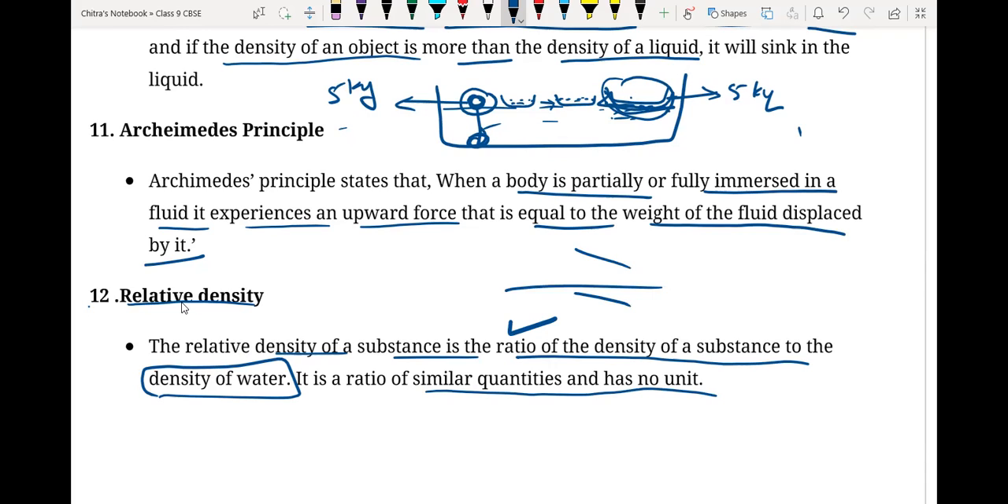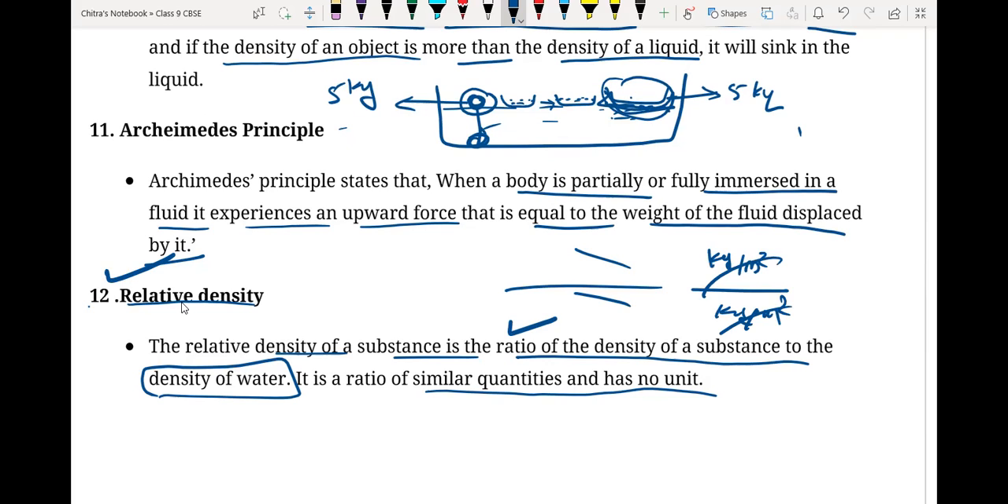Density is mass divided by volume. Mass is in kg and volume is in cubic meter, so kg per cubic meter, they are going to cancel with each other. That's why relative density has no unit. It is just the ratio of the density of a substance to that of water.